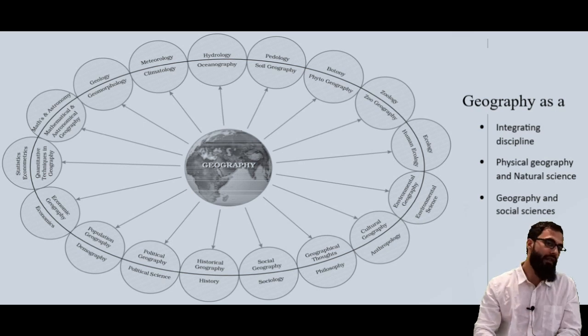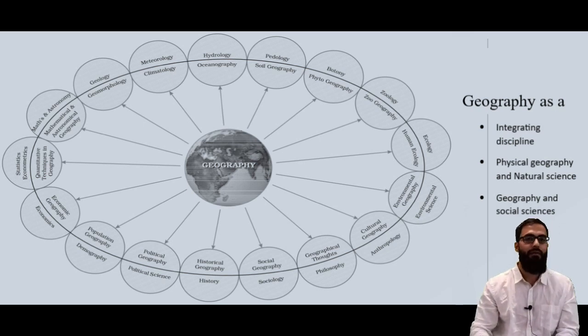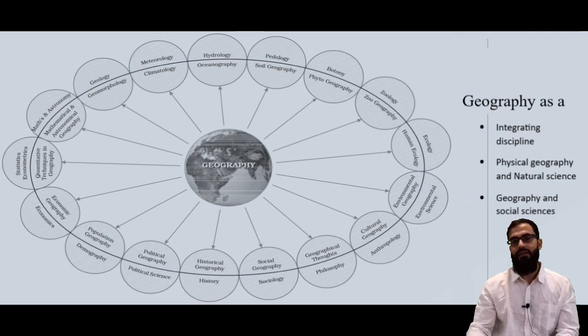Say for example we take a historical factor, like the Battle of Panipat, as I already said. In the Battle of Panipat there were many factors, but one factor was geographical. The location was such that it became a battleground. The plain was so fertile and there were no mountains, so it became a natural choice for fighting those wars.